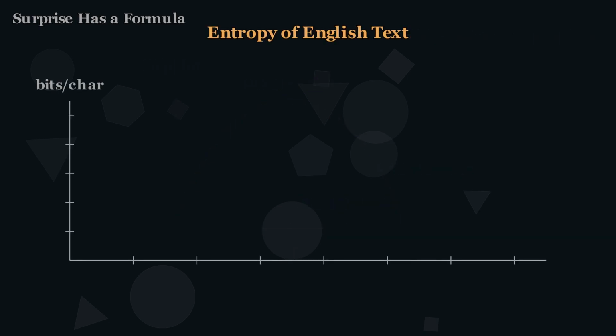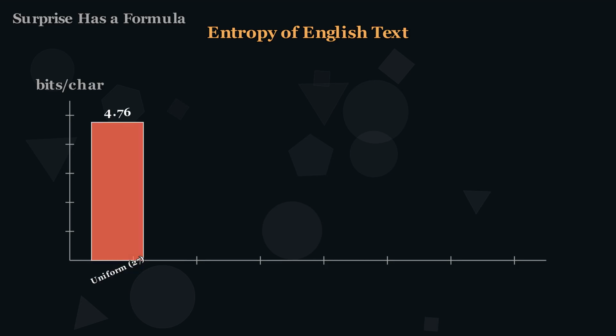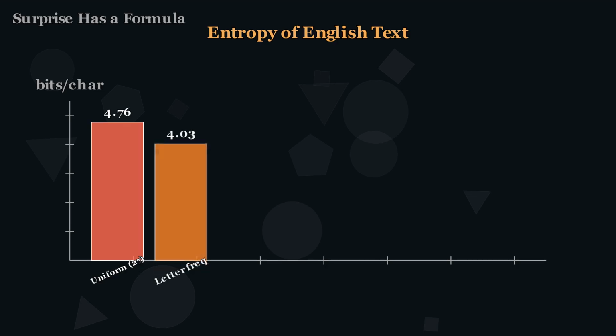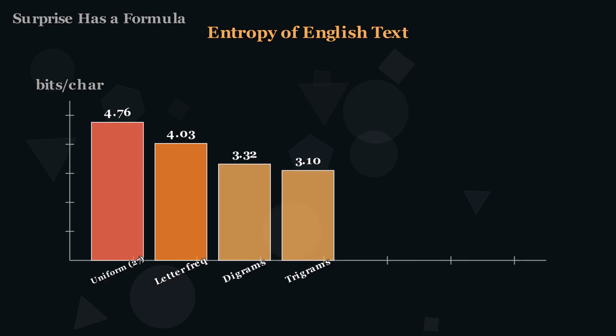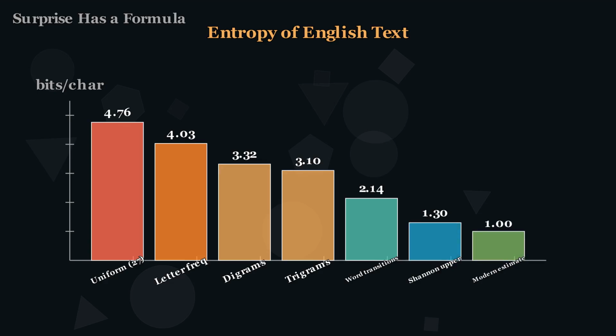In 1951, Shannon measured the entropy of English itself. If every letter were equally likely, 4.76 bits per character. Add letter frequencies, it drops to 4.03. Add digrams and trigrams, 3.32. Add word-level patterns, 2.14. And when humans predict using all their knowledge of language, Shannon found the answer is about 1 bit per character. That is the true uncertainty of English.